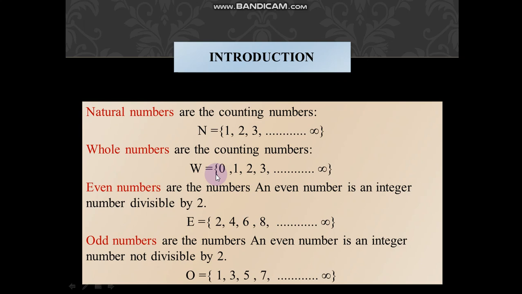In some tests, the question may arise: what is the major difference between whole numbers and natural numbers? So you can answer easily that the major difference between whole numbers and natural numbers is the digit 0.